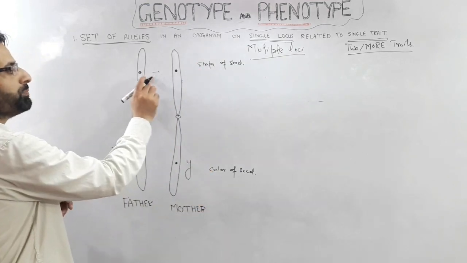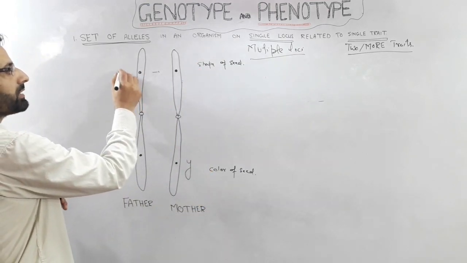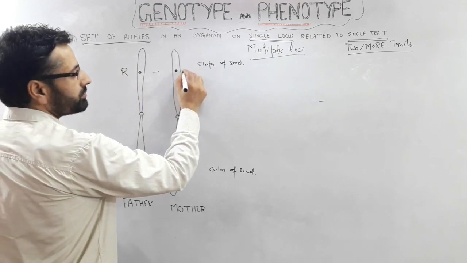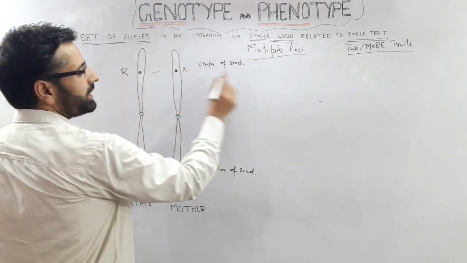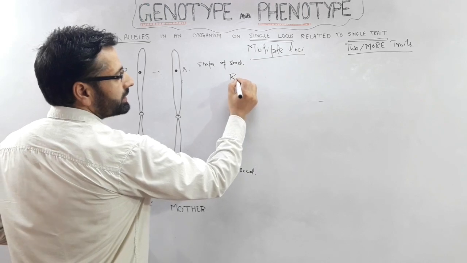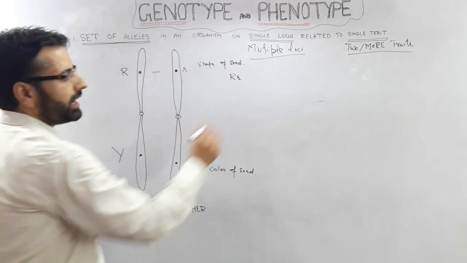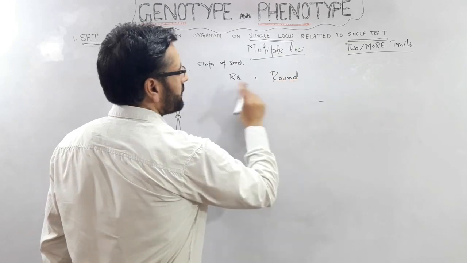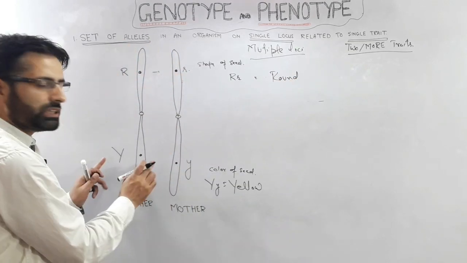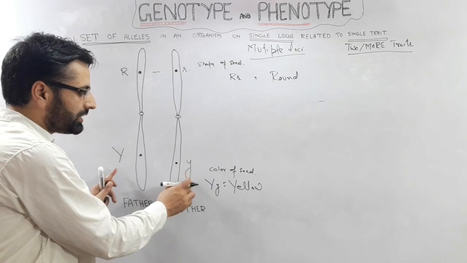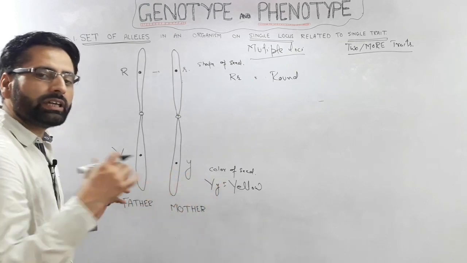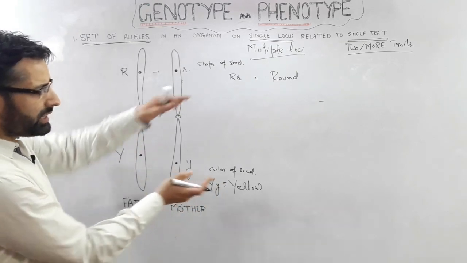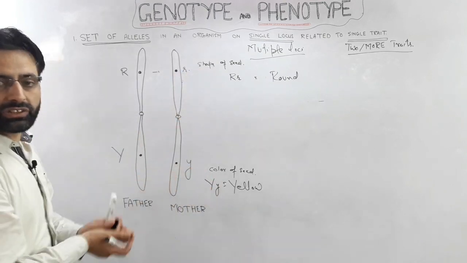If for example we are having here this set of alleles and this individual is having now this set of alleles, its shape will be round, as capital R is dominant. This individual having this set of alleles will be having yellow colored seeds. Now these two are different characteristics.